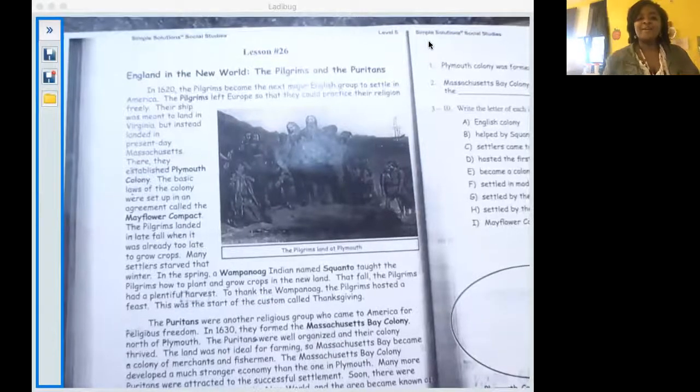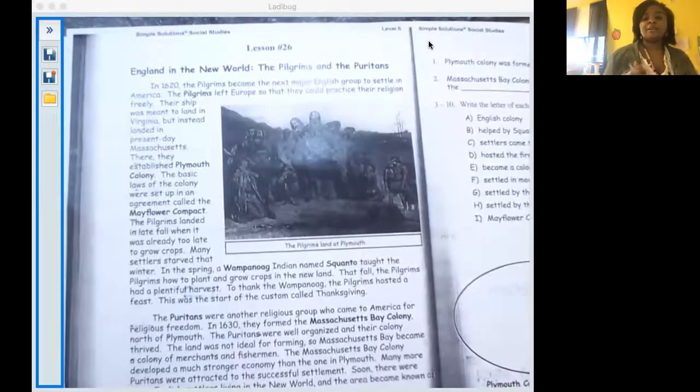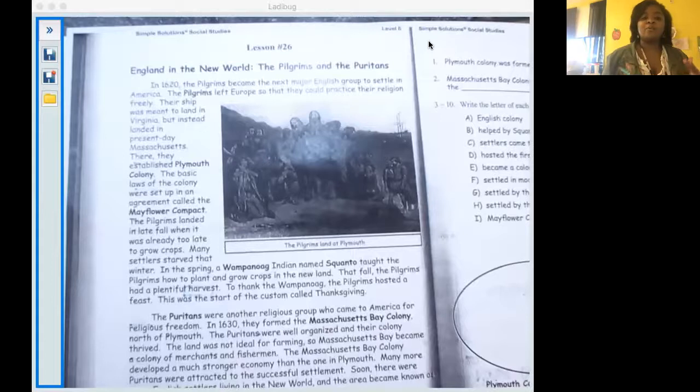All right, guys, so let's go ahead and hop into Simple Solutions Lesson 26. We are still looking at the English colonies in the New World. Today we are going to talk about two groups of people, the Pilgrims and the Puritans. So follow along with me.